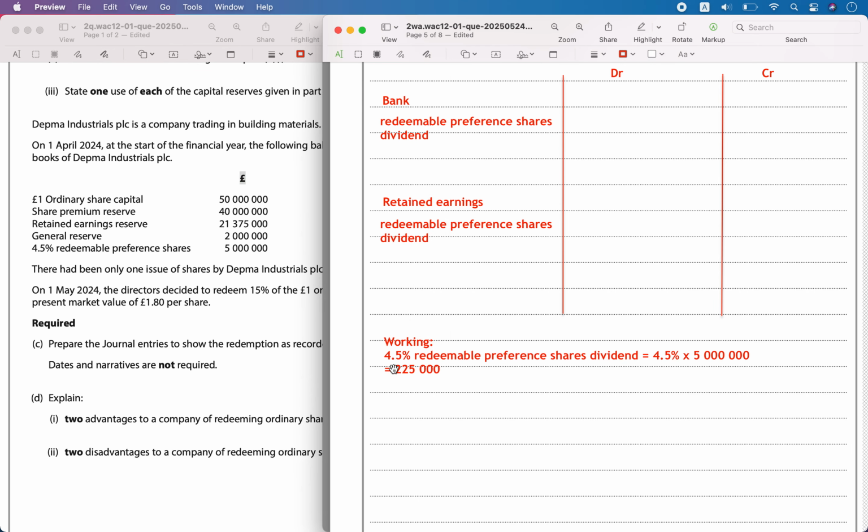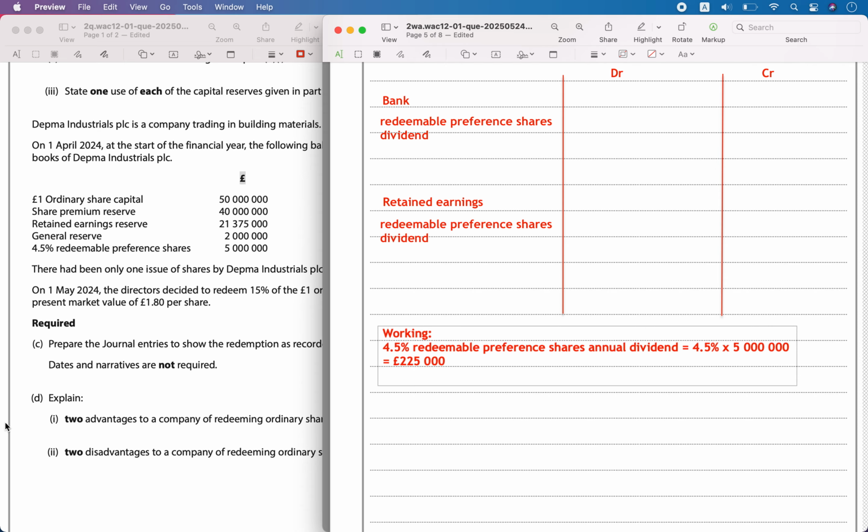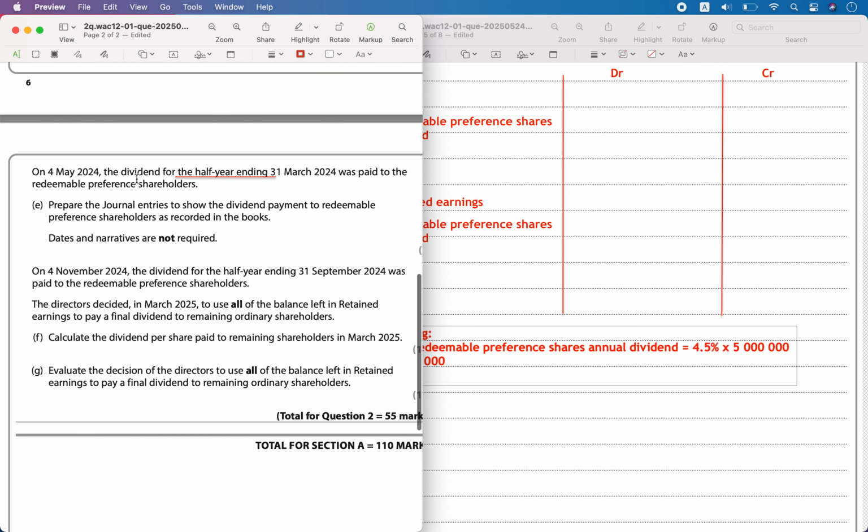This is the amount for the entire year. This is the annual dividend, but here they had said half yearly.